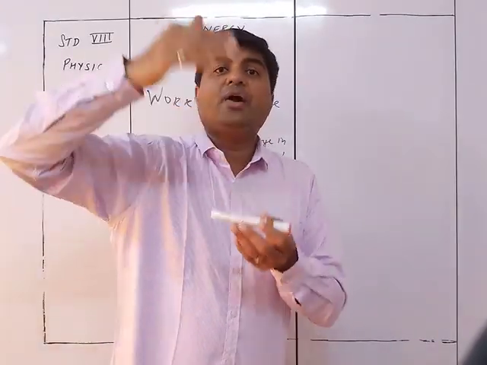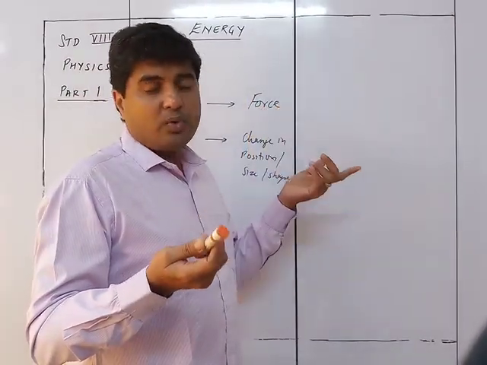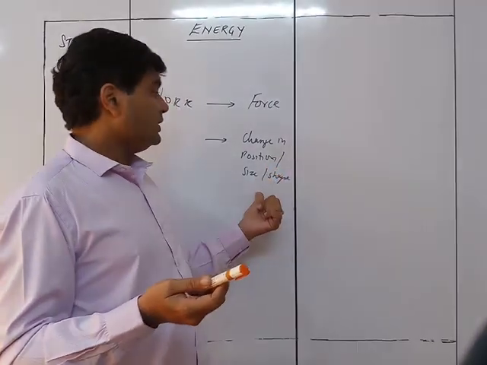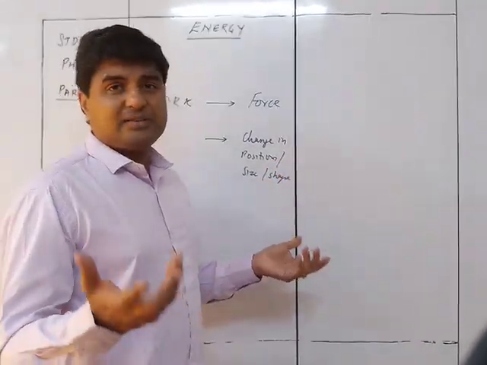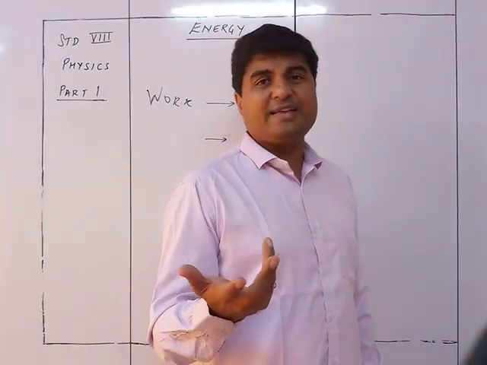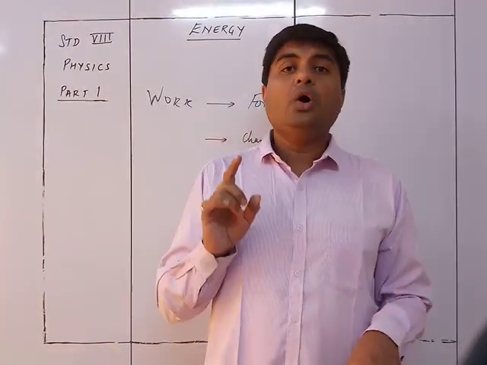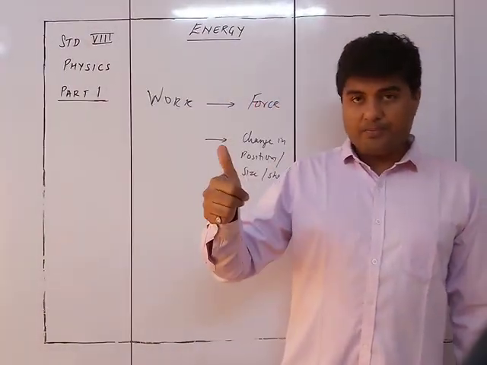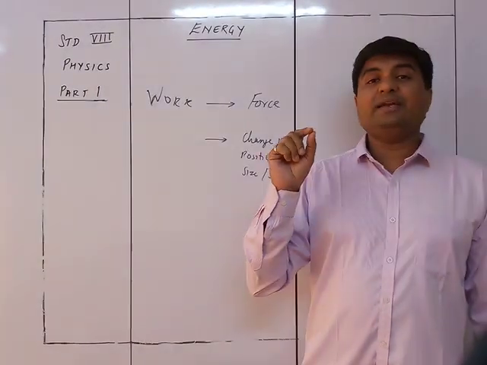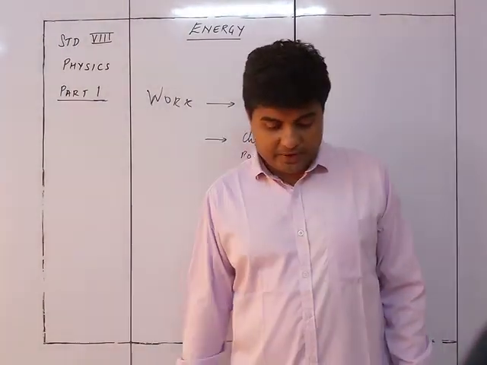Zero, because I did not apply a force. If the force was not there, work done by me is zero. Similarly, if there is no change in position, shape or size, no work is done. So work is done only under two conditions: force applied, and second, change in position or size or shape of the body.